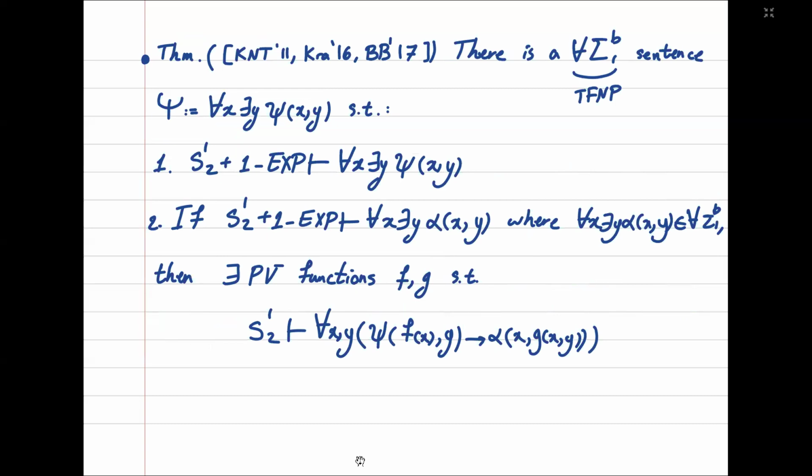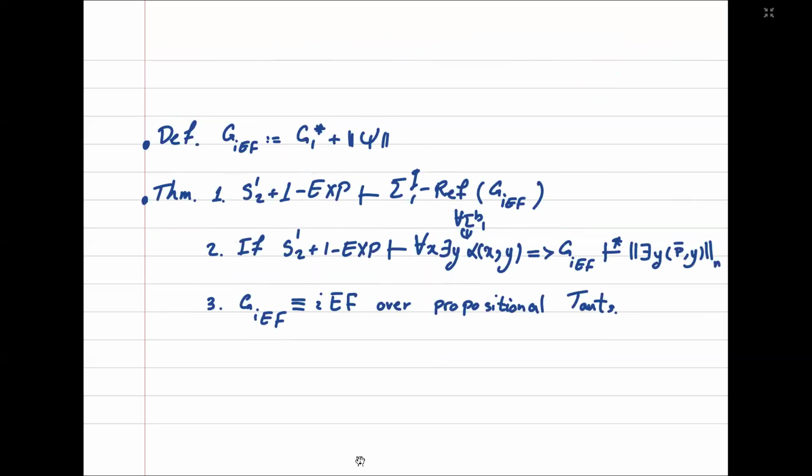So we know that there is a TFNP problem whose totality can be proven in S12 plus 1x. And moreover, for any TFNP problem that can be proved total in S12 plus 1x, there is a reduction between this problem and the other problem that I mentioned, and this reduction can be proved in S12.